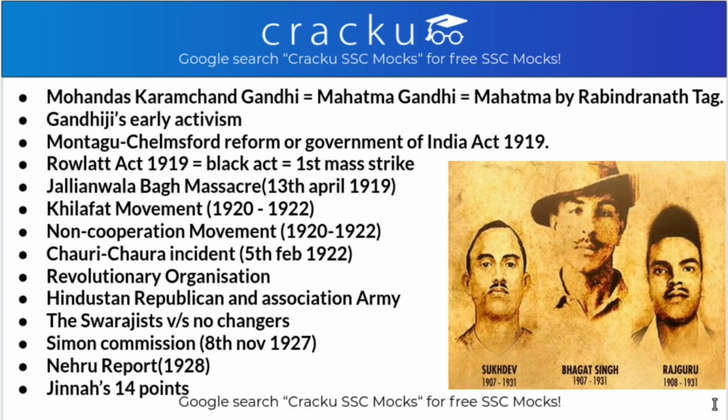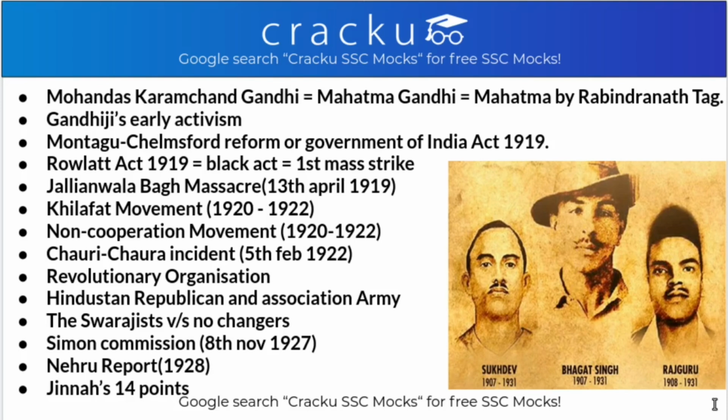And after this, there was the Chauri Chaura incident, and this is one of the main reasons for the suspension of the non-cooperation movement by Gandhiji in Bardoli on 12th February 1922. And what happened in the Chauri Chaura incident? A mob of people at Chauri Chaura, near Gorakhpur, clashed with the police and burnt 22 policemen alive.